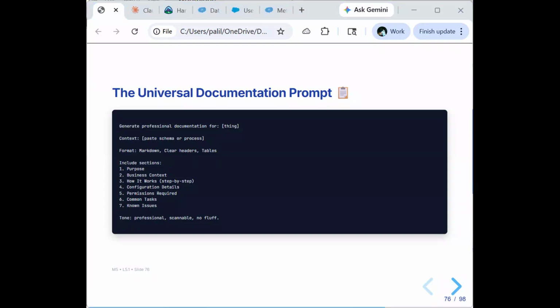Here's a universal prompt. Save this. Use it for objects, flows, processes, anything you need to document. Its structure generates Markdown format with clear headers, tables for structured data, and plain language. Sections include purpose, business context, how it works, configuration details, permissions required, common tasks, and known issues. Let's make it professional, scannable, with no fluff. Use this template every time. Documentation becomes effortless.